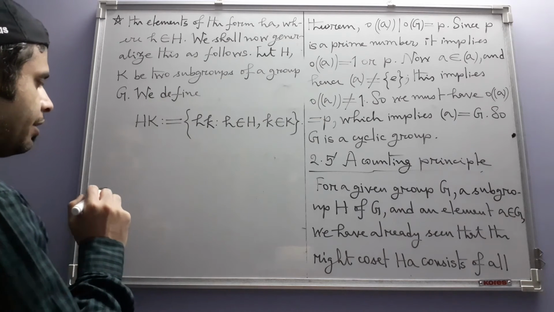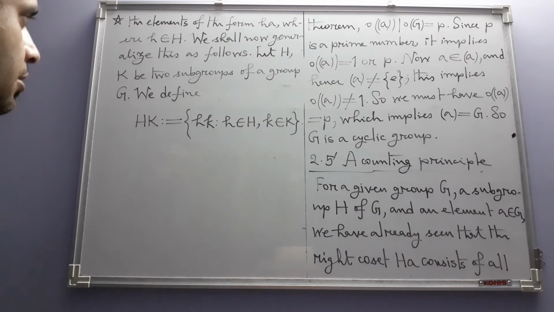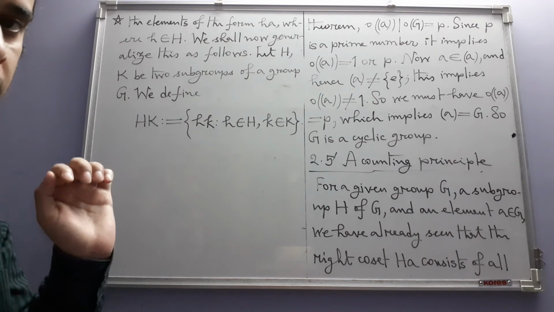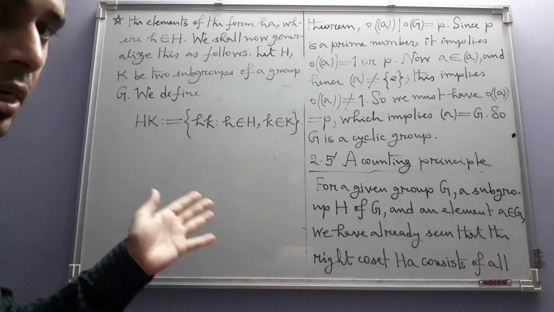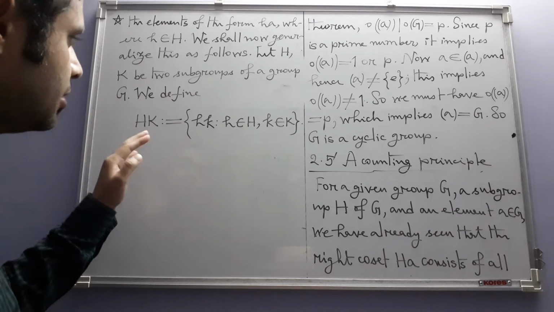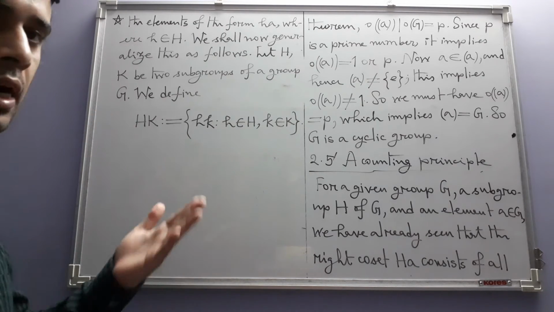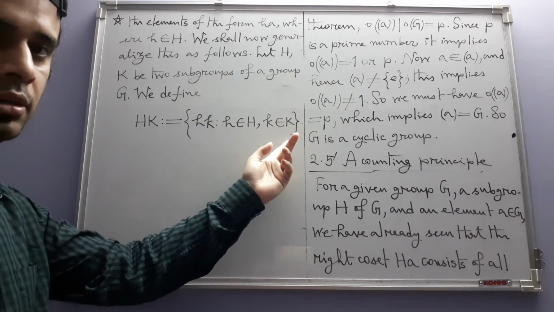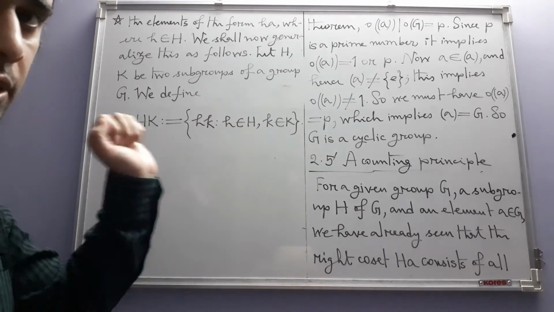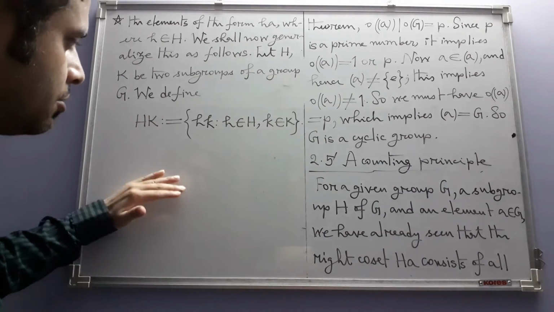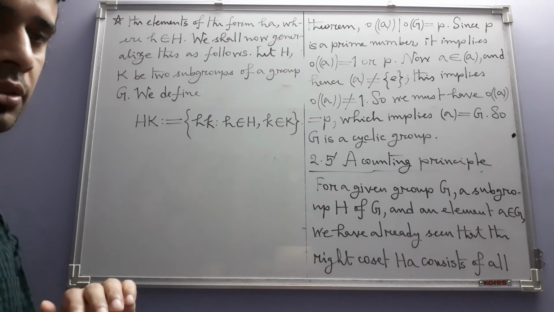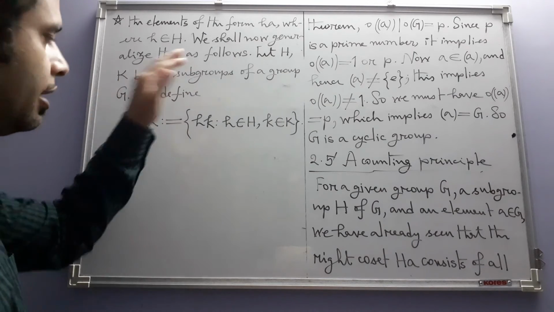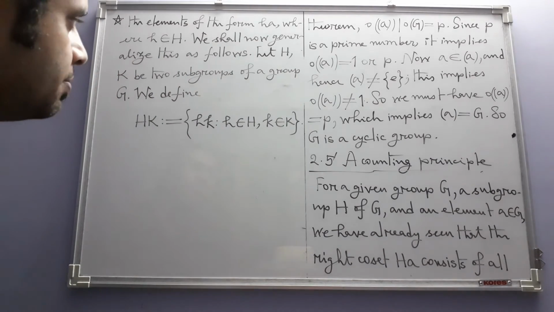Now, a natural question arises. Keep in mind that these H and K are not just any subsets of the group, they are subgroups. They have to be subgroups. In fact, you can take arbitrary subsets and form such a product analogously, but that's not what we are doing here, because we are going to see some results which depend on the fact that H and K are subgroups.